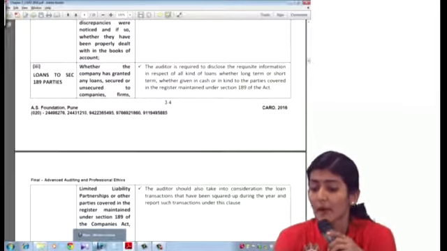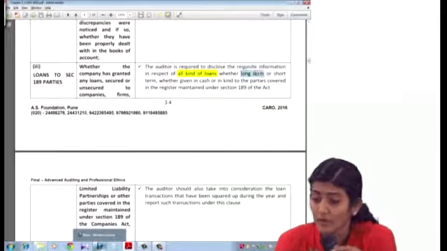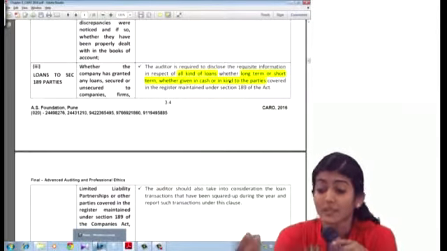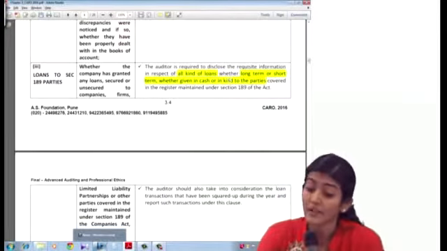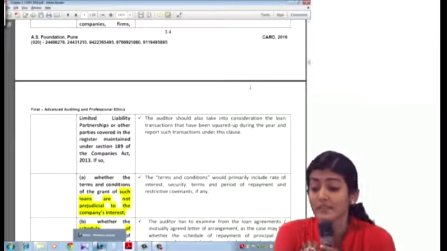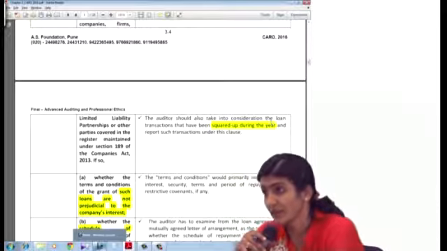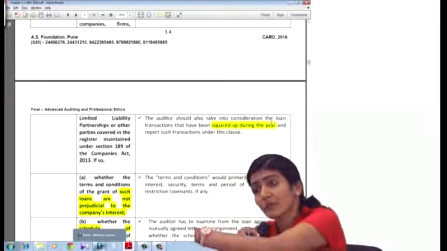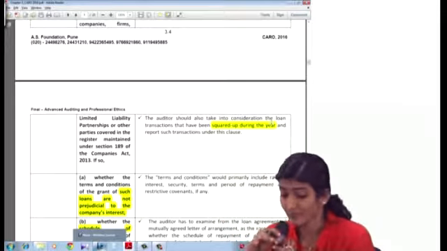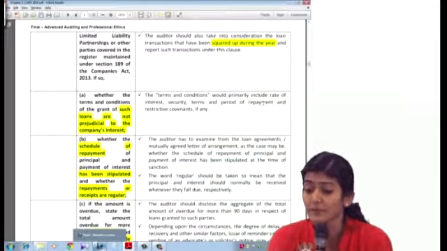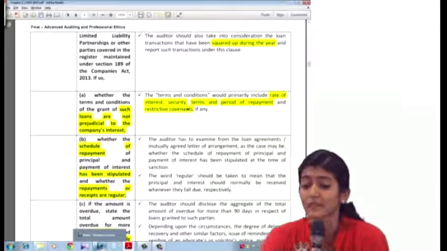Yes, the auditor is required to disclose the information for all kinds of loans, whether long-term or short-term, whether given in cash or in kind, to the parties covered in the register. The auditor should also take into consideration the loan transactions that have been squared up during the year. So during the year you gave the firm a loan of 1 crore, it repaid also 1 crore, but still you have to do the reporting under clause 3. Right. Terms and conditions would include rate of interest, security, terms and period of repayment, any restrictive covenants.